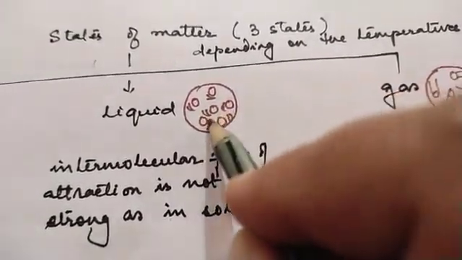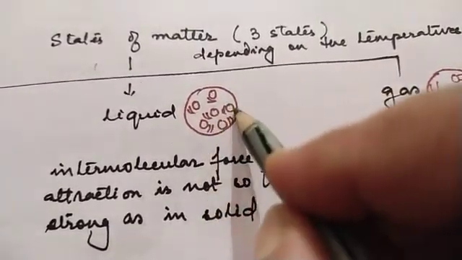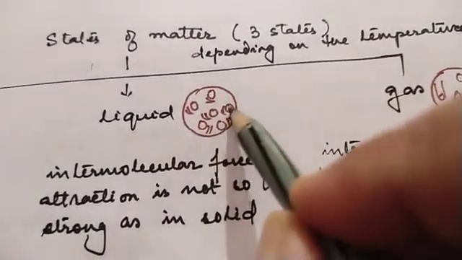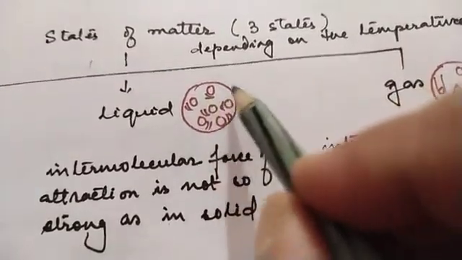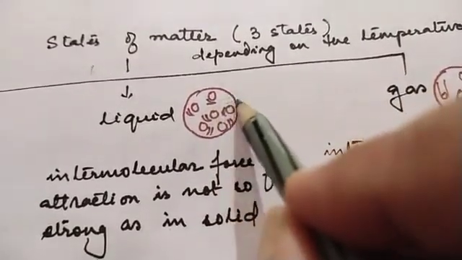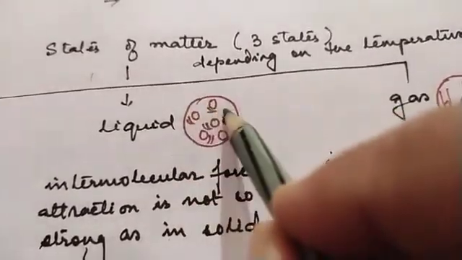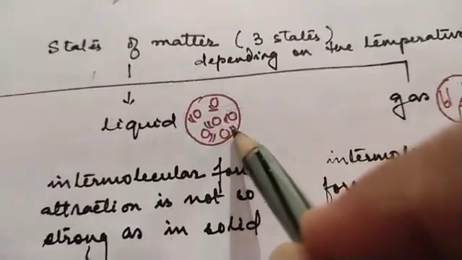So the intermolecular space in liquid is more than that in solid and the molecules are less closely packed. This is why the molecules in the liquid can move from one place to another, and for this reason liquids have the property of being able to flow.